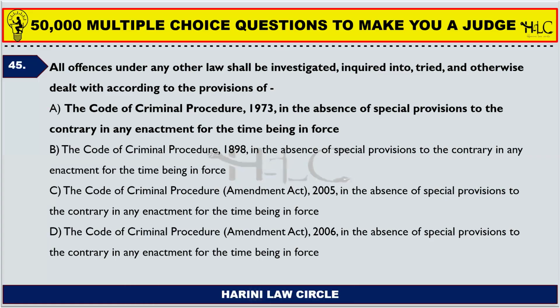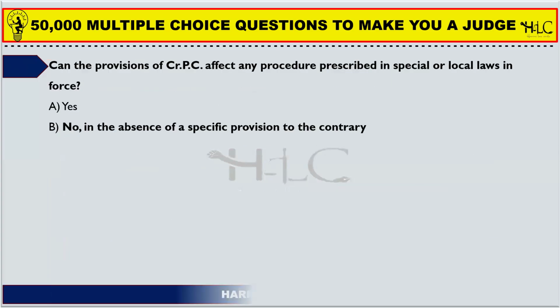Next. All offences under any other law shall be investigated, inquired into, tried, and otherwise dealt with according to the provisions of. In case of IPC, it is the Code of Criminal Procedure, as we saw in the previous question. In case of any other law, then is it the Code of Criminal Procedure? Not so. It is the Code of Criminal Procedure in case the special law has an absence with respect to the procedure, then the code applies. If the special law provides for a special procedure, then that particular procedure applies. Option A is the correct answer.